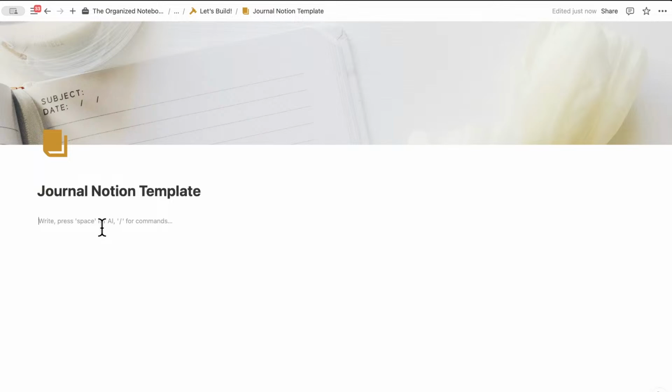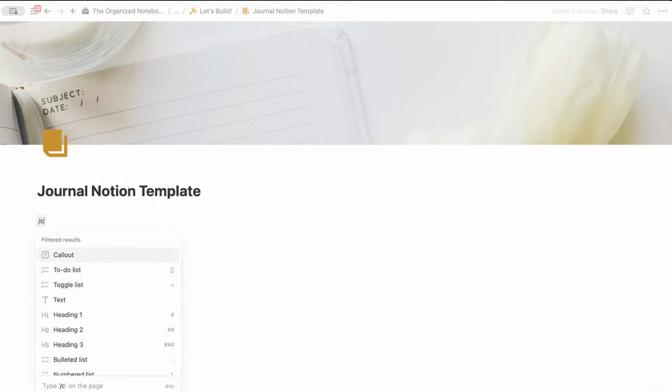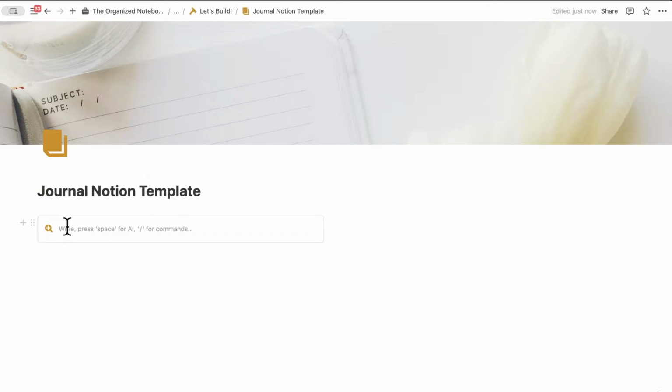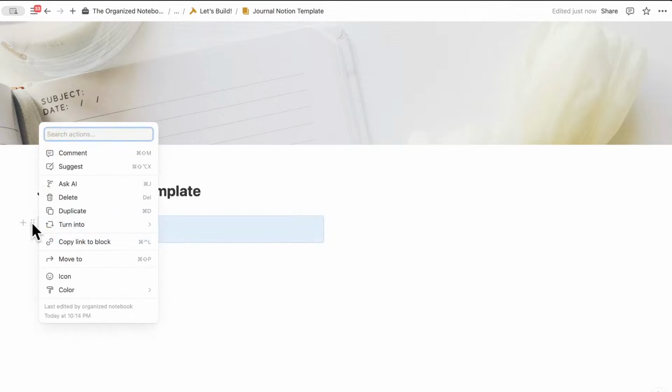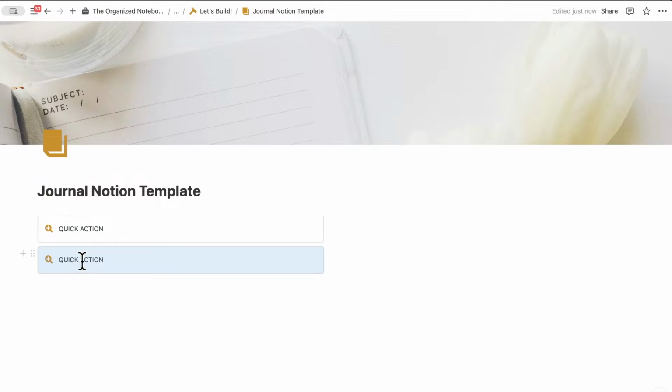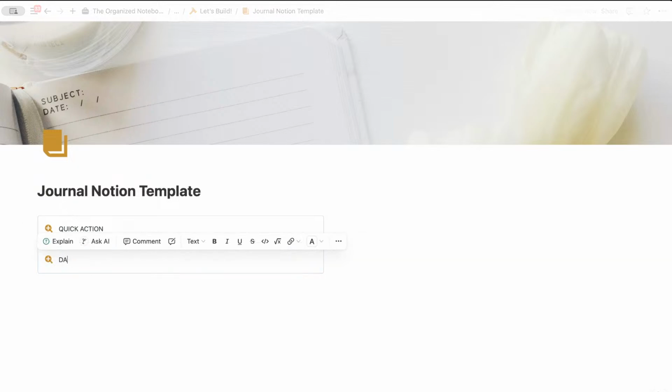And we're going to use two callout boxes to achieve this. So we're going to type /callout. And the first one is going to be a quick action section. So we can add that button. And underneath here, we're going to add another callout. And to do that, I'm going to click the six dots here and duplicate this one. And I'm going to call this one databases.